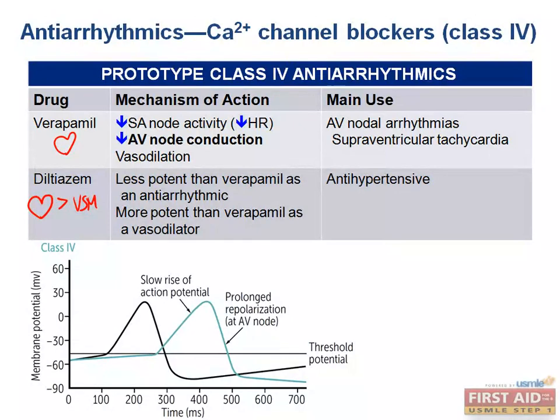Now, why is this important to you? Well, we know the dihydropyridine class is almost completely selective for the smooth muscle cells. So let's talk about verapamil. It is largely selective for the myocardial calcium channels with very minimal influence on the vascular smooth muscle cells. So what does that do? It will sufficiently decrease phase 4 of the pacemaker potential because it blocks the influx of calcium.